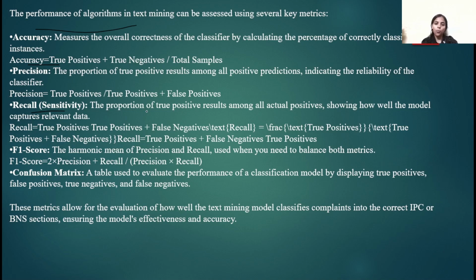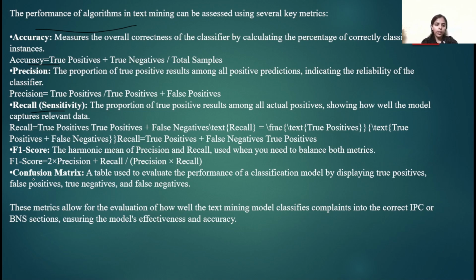It is the true positives divided by the sum of true positives and false negatives. Fourth is F1 score. F1 score is the harmonic mean of precision and recall. It is used to balance both metrics. F1 score is equal to 2 times precision times recall, divided by precision plus recall.